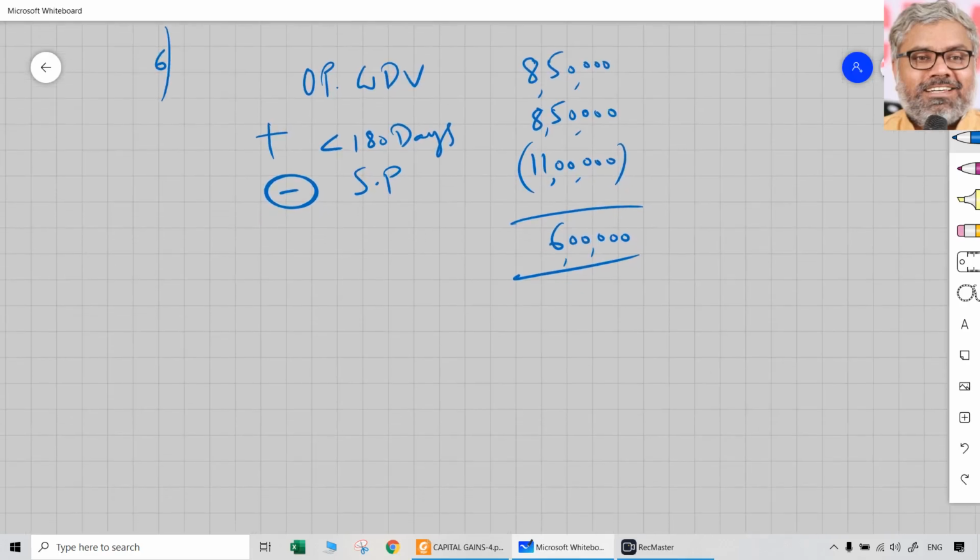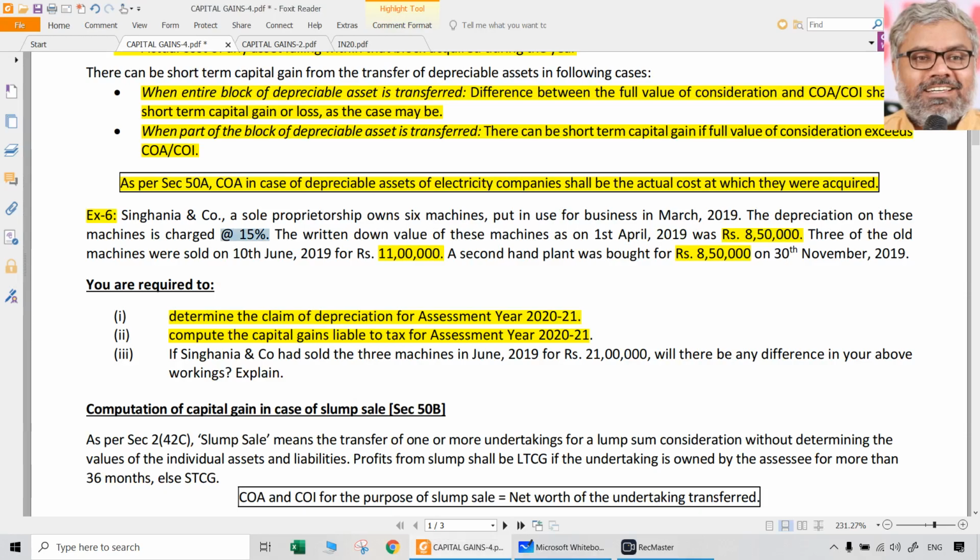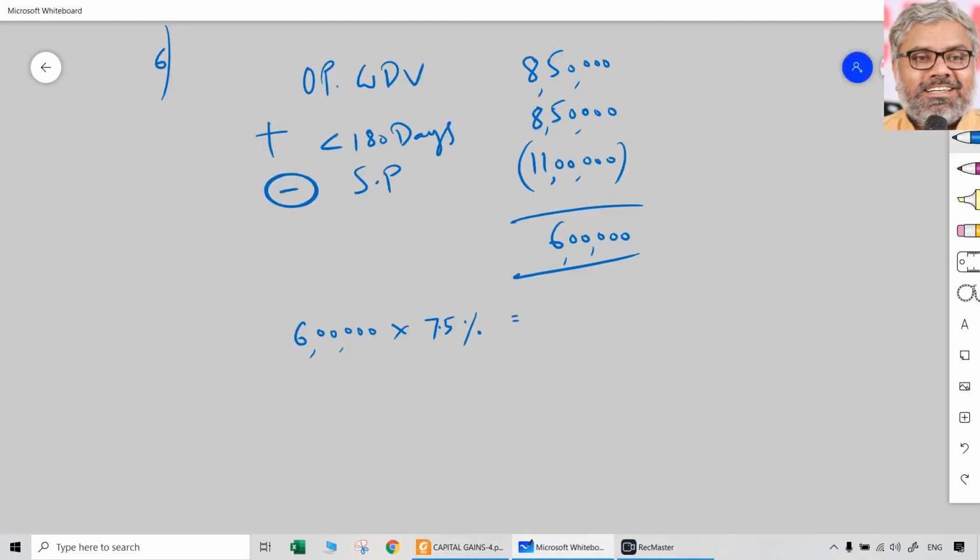Now question number 1 was about computation of that depreciation. We can compute it on 6 lakhs rupees. Because this 6 lakhs is less than 8,50,000, that is, the assets purchased and put to use for less than 180 days, this will be eligible for only half of the depreciation, which means 7.5% only will be eligible instead of 15%. The normal rate is 15%, only 7.5% will be the eligible depreciation. So 6 lakhs into 7.5% will be 45,000, which is the normal depreciation.